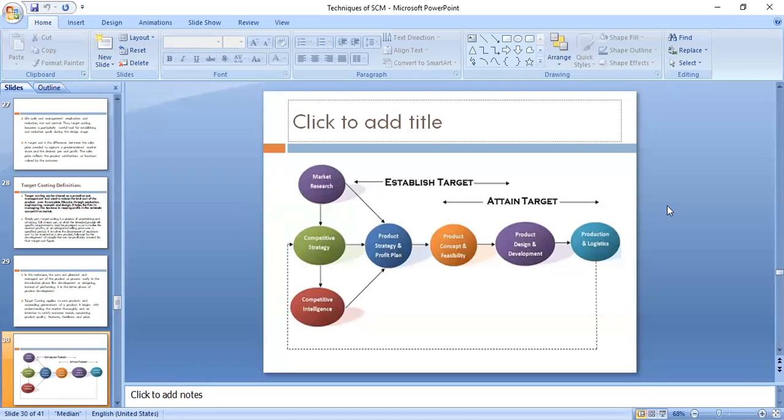Now when we talk about competitive strategy, competitive intelligence is also important. The company will develop it because the people will become experts in framing the strategies, policies and so on. That's why you people always like to work with multinational companies.